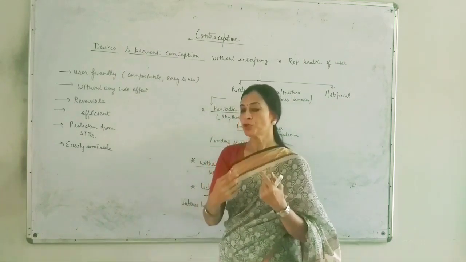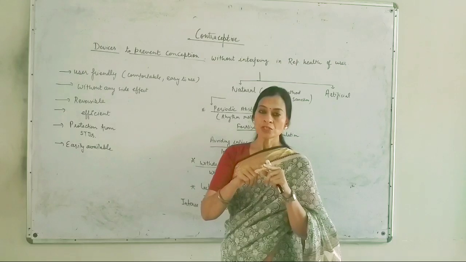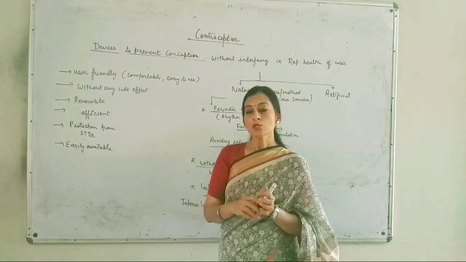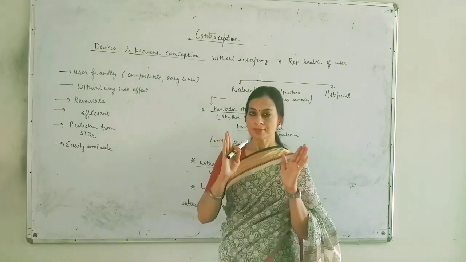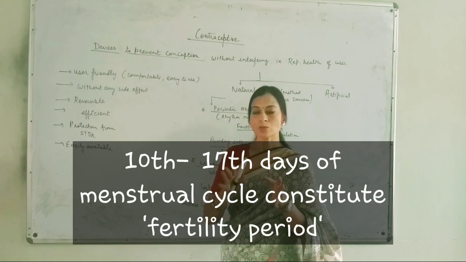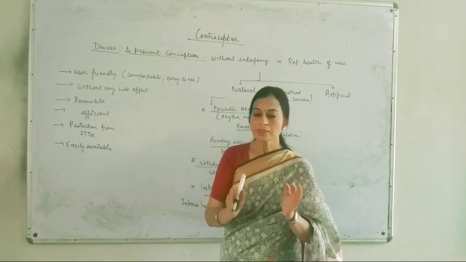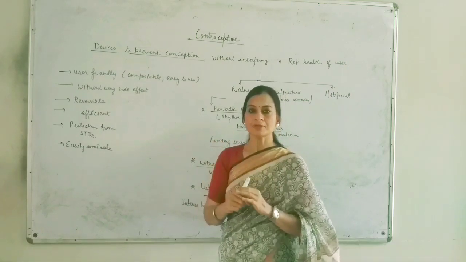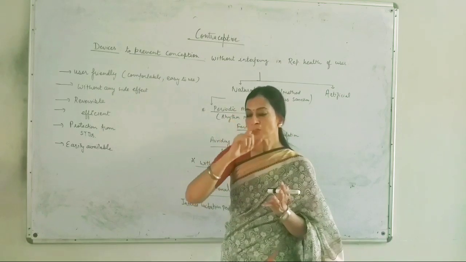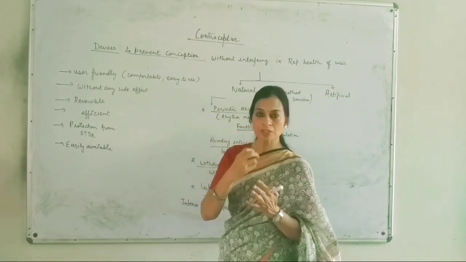Because, as I have told you, because of hormonal fluctuations, the ovulation day can vary from female to female. So it is said that 10 to 17 days of the menstrual cycle should be considered the unsafe period. Unsafe means unsafe in the sense of establishing this pregnancy.